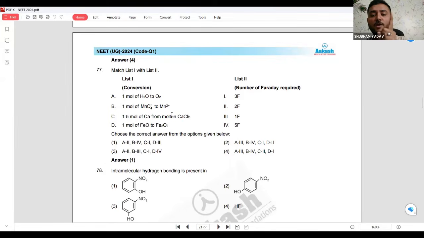If you calculate from CaCl2, it will come out to be 2. So it is 2 here. For 1 mole it is 2, so for 1.5 mole what will it be? 1.5 into 2 which is 3 electrons, 3 Faraday. So the answer came like this.